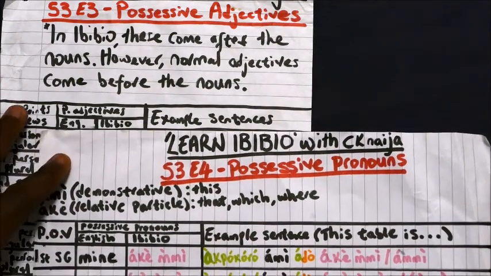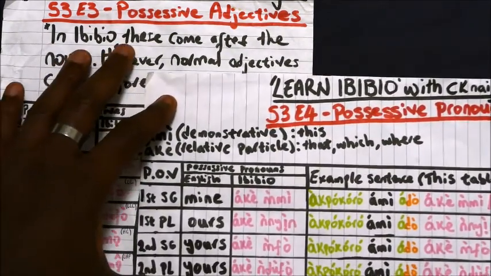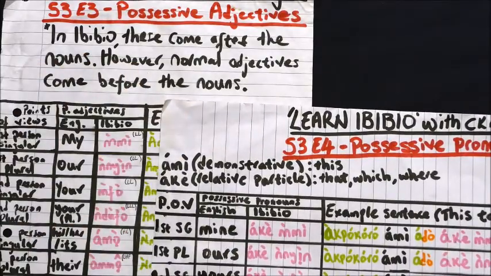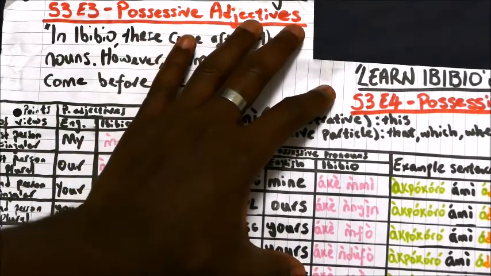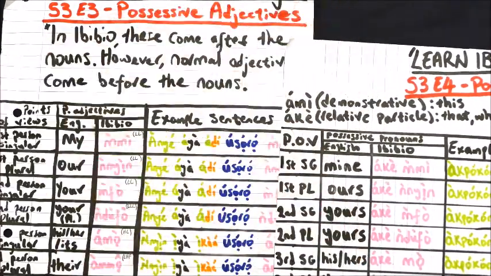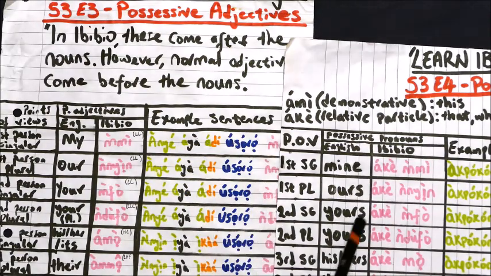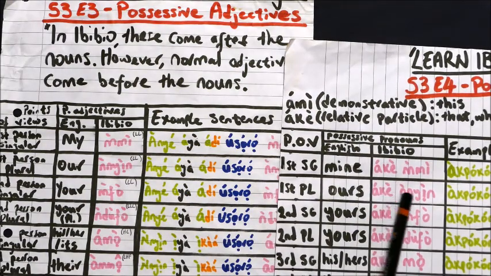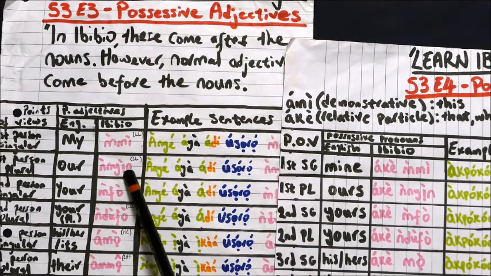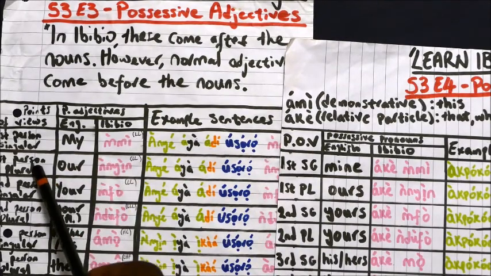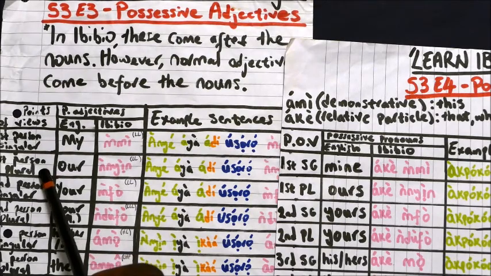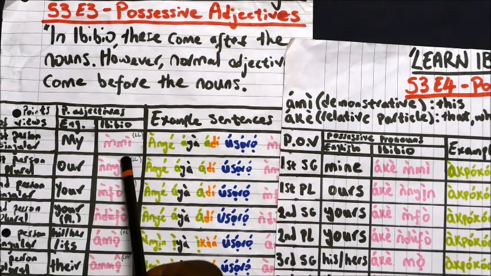Now if we move on to the first person plural, what we can see is again that the possessive pronoun is made from the possessive adjective for the first person plural, nyan.